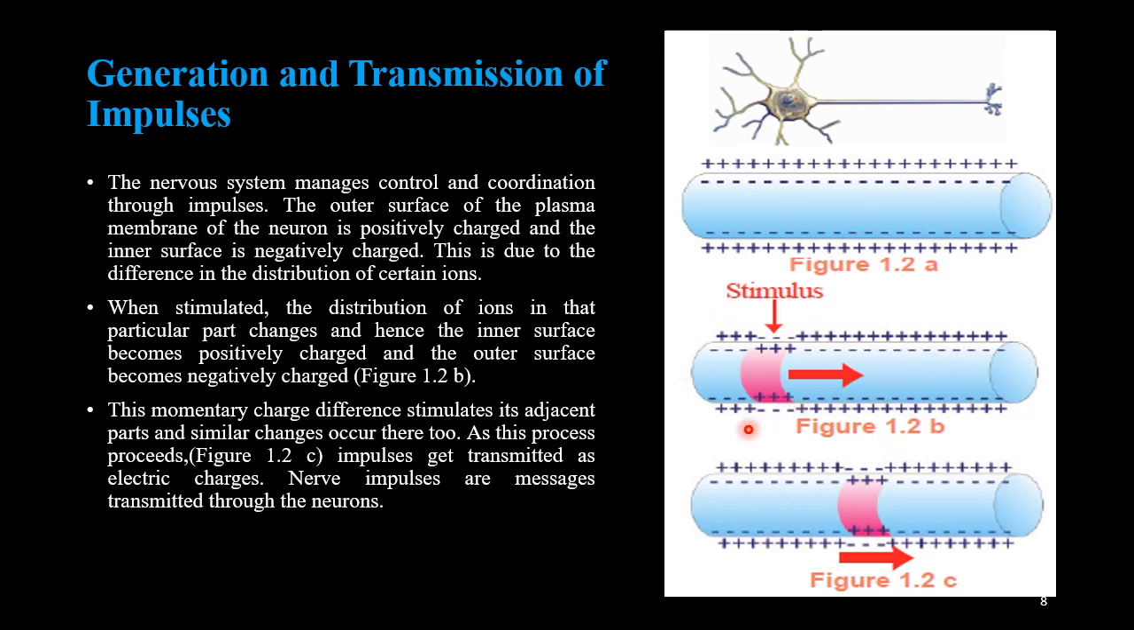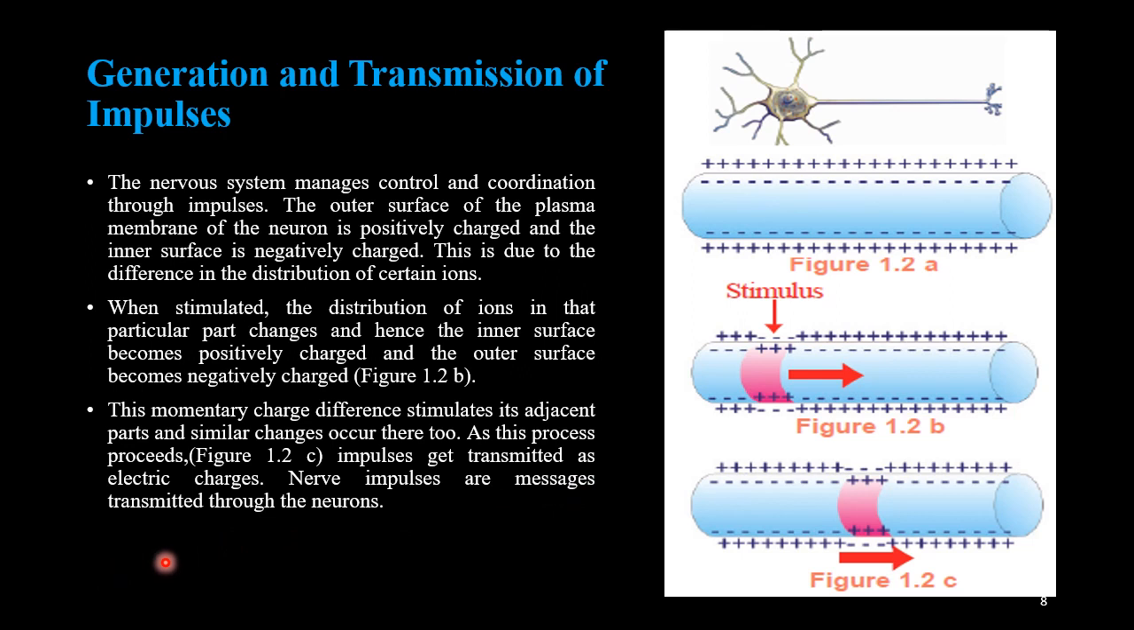Here, the composition is changed upon a stimulus. When a stimulus comes, the positively charged particles on the outer surface are shifted to the inner surface, and the inner negative charge is shifted to the outer surface due to the change in the distribution of ions upon the stimulus. So there is a change in the ion composition of this plasma membrane. This momentary charge difference stimulates its adjacent parts and similar changes occur there too. As this process proceeds, impulses get transmitted as electric charges.